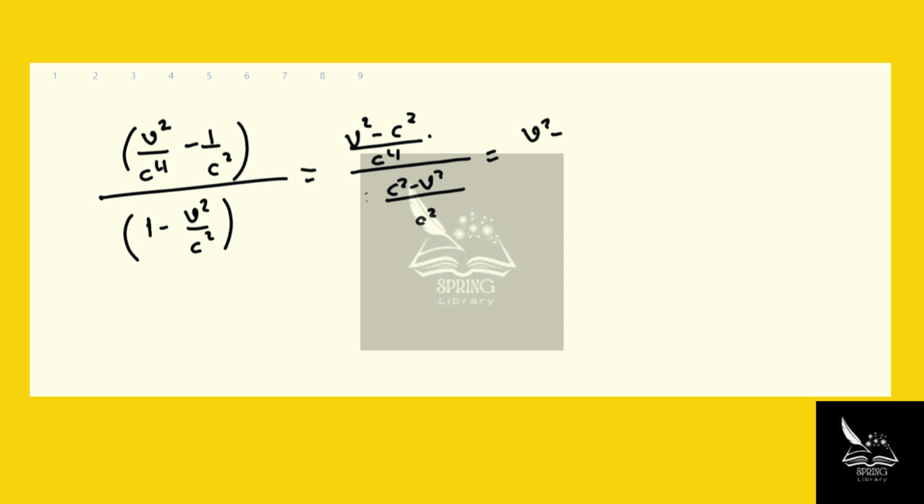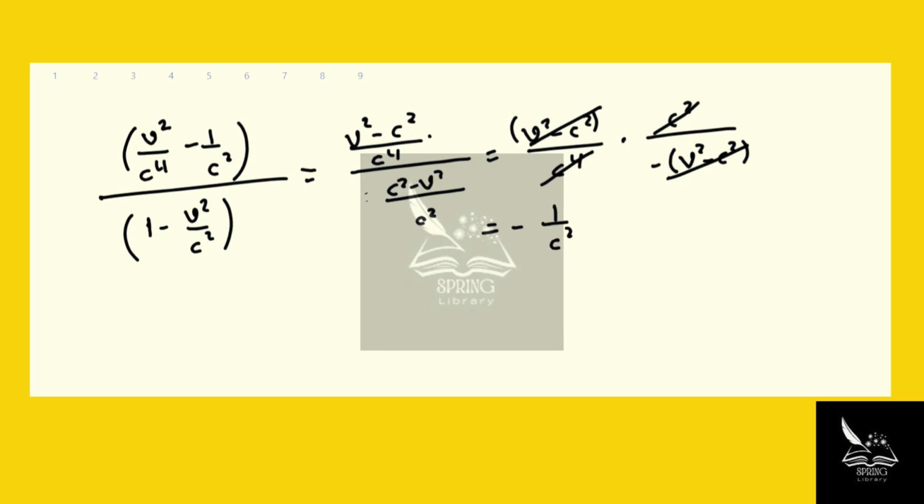So v squared minus c squared over c to the power 4 times c squared over negative v squared minus c squared, right? Because if we redistribute, we're getting this term. I only did this to show you that these two cancel out. c squared cancels out. So 1 over c squared is actually that coefficient in front of the second derivative of the E with respect to t prime.